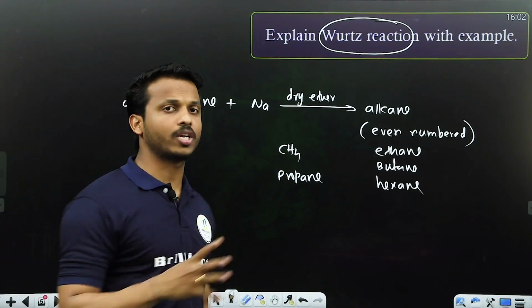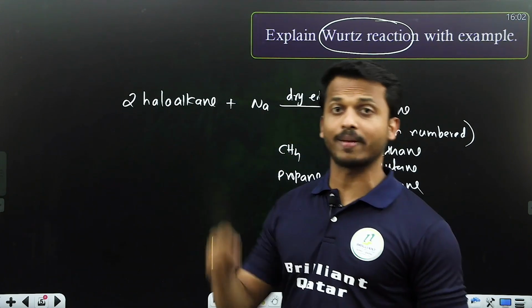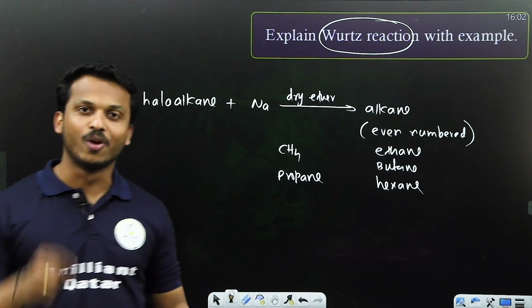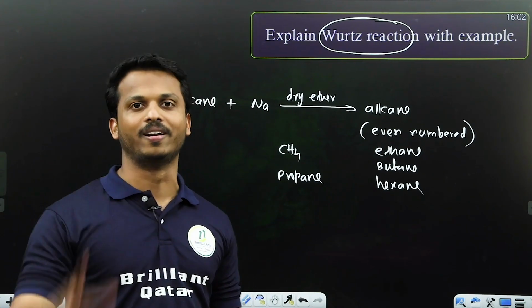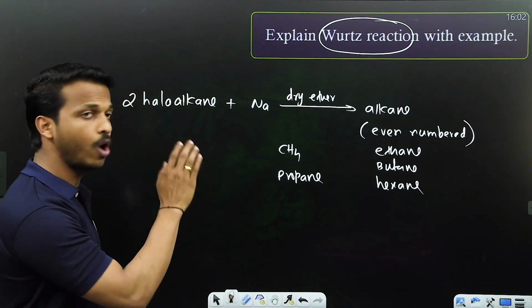So Wurtz reaction is a combination of two haloalkanes with metallic sodium in dry ether, giving you an alkane with an even numbered carbon. Okay, odd numbered alkanes we can't prepare through this method. This is what we call Wurtz reaction.